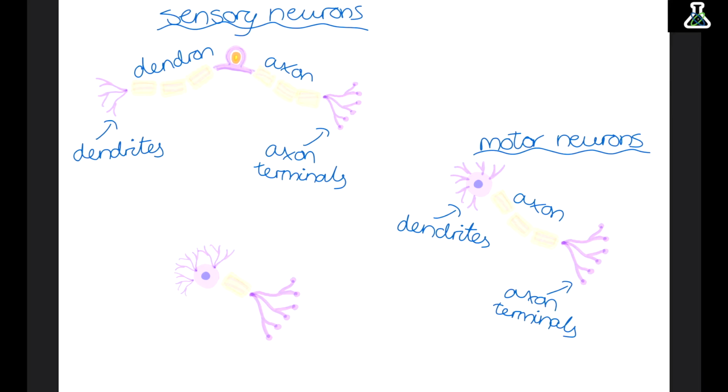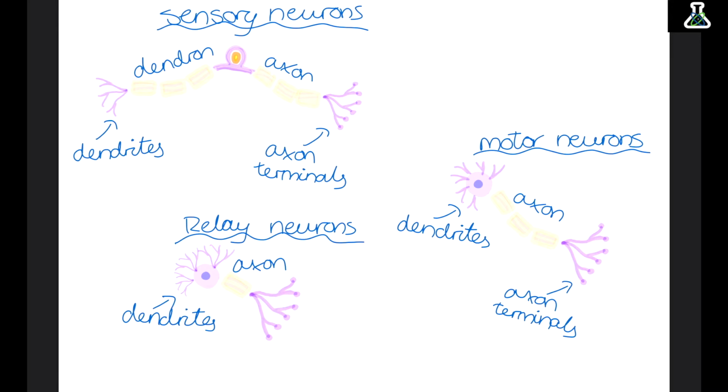The final type are relay neurons. These are short neurons found in the brain and spinal cord. These look exactly the same as motor neurons. We still have our axon, dendrites on the cell body, and our axon terminals.